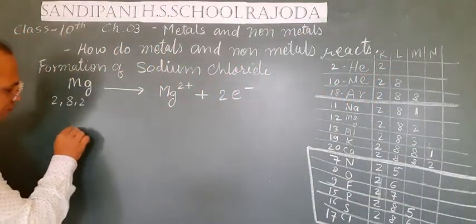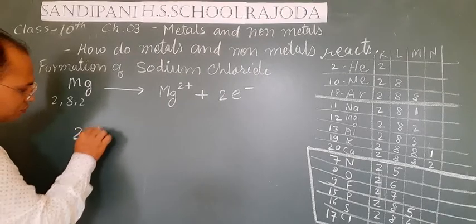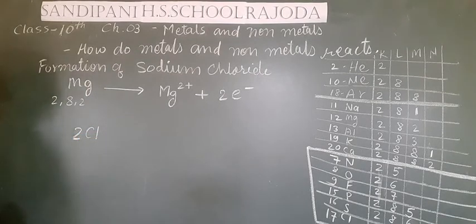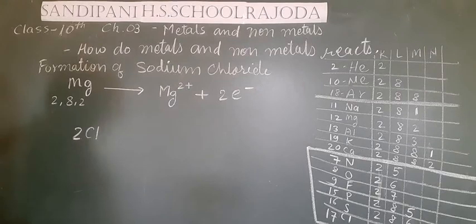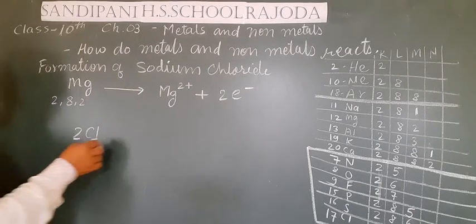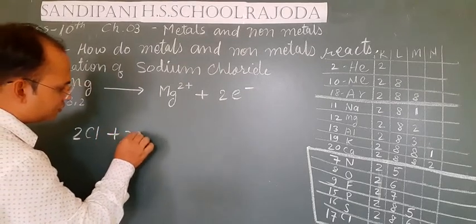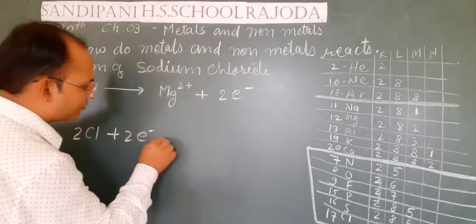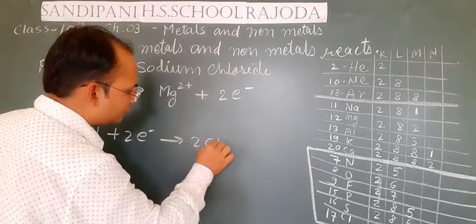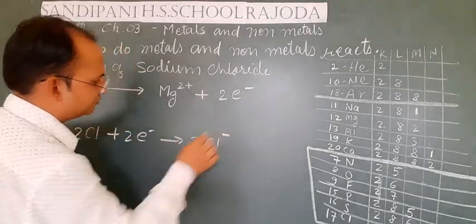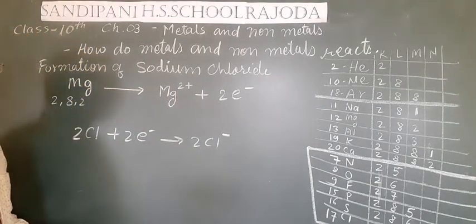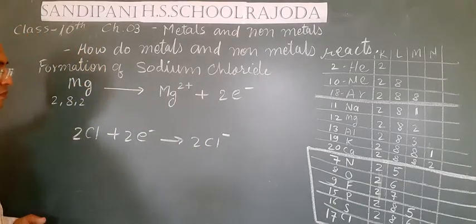So here 2 chlorine atoms will accept these 2 electrons and form 2 Cl minus ions. 2 chloride ions will be formed.